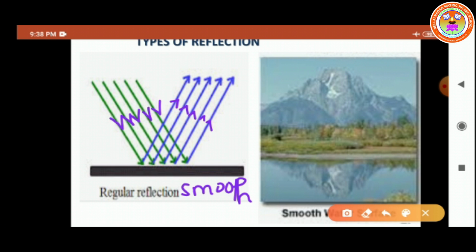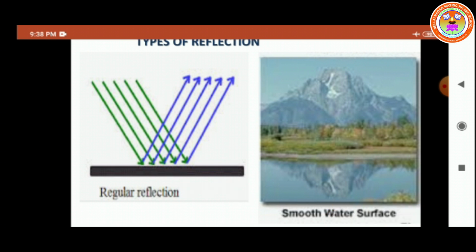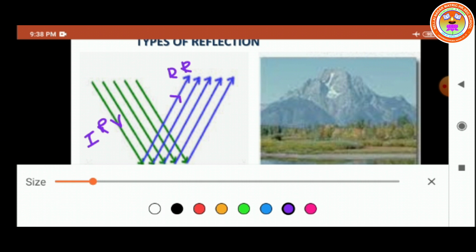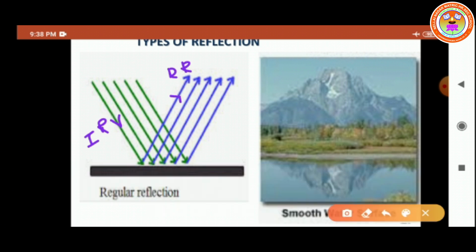Let us consider this as the first one. So this line we have to consider. This is taken as the first ray, the incident ray. This ray will be reflected. This is taken as the reflected ray, that is R. In this place we have to draw a normal line. So where do we have to draw a normal line? At the point of intersection only we have to draw a normal line. This is taken as the normal. Let us imagine we are considering a single ray.